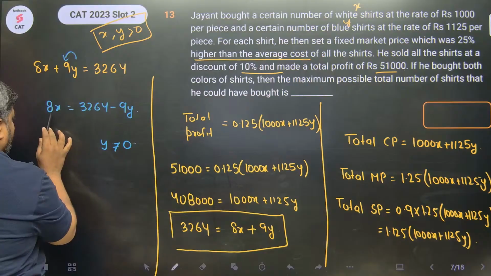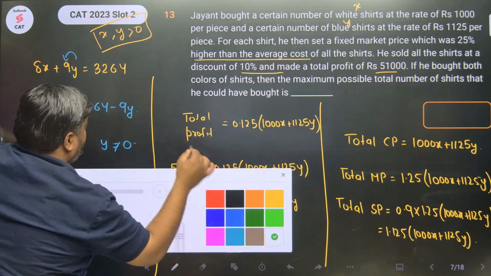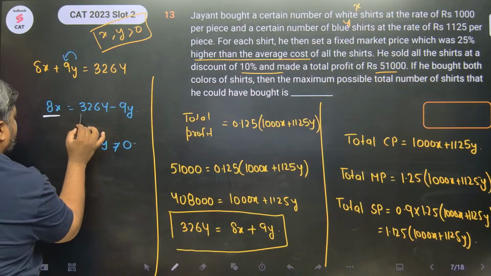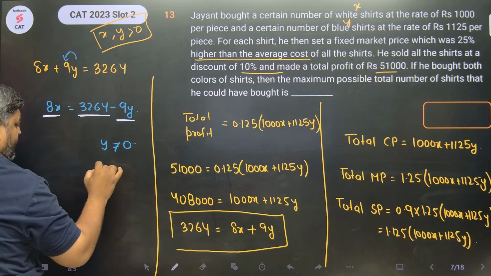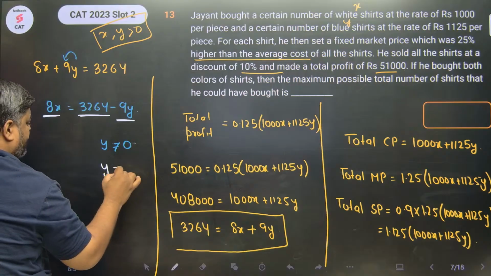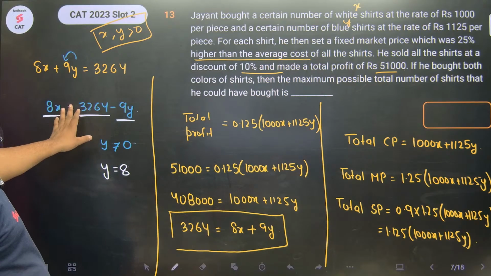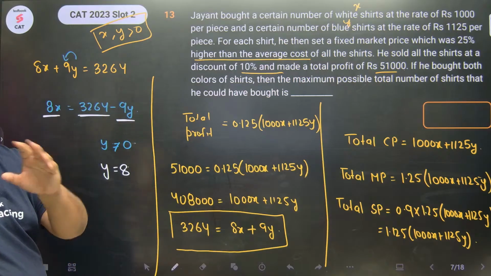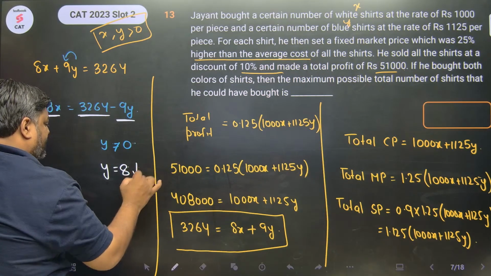Right? Left hand side is a multiple of 8. This has to be a multiple of 8. So the minimum value of y, if not 0, could be 8. Y's minimum value if not 0 has to be a multiple of 8. So let's keep y as 8. This is the minimum possible value of y.